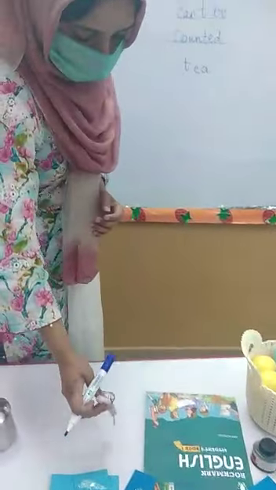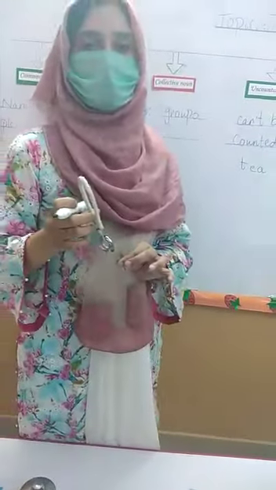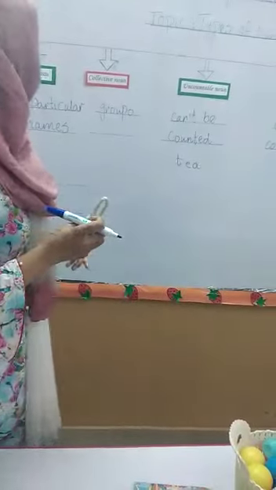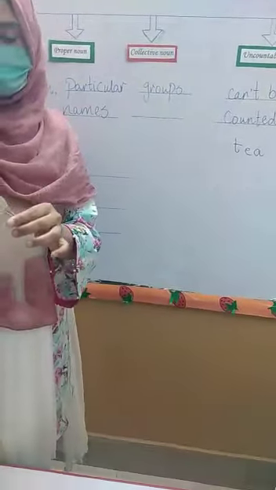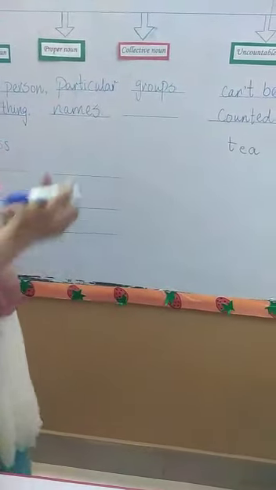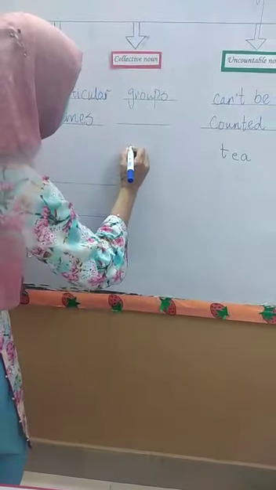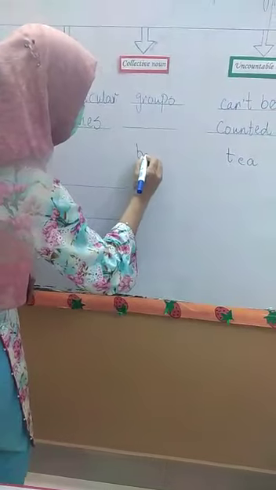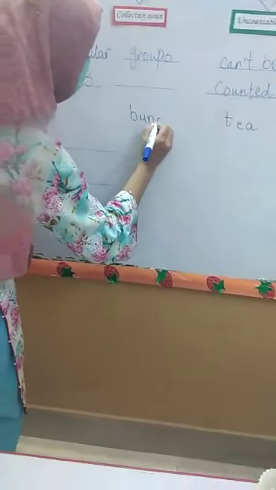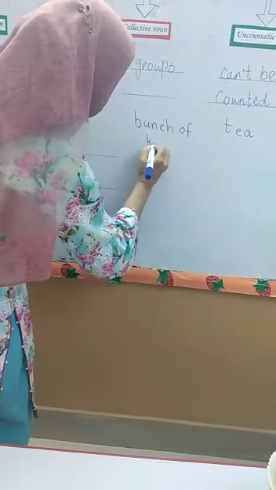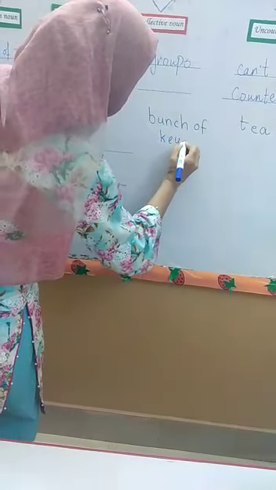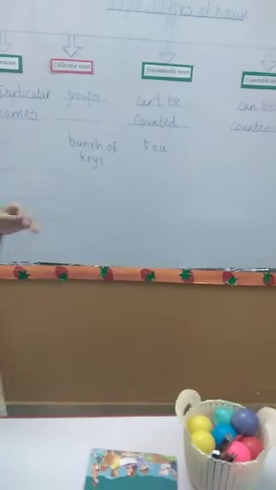It is a bunch of keys. So a bunch of keys is a collection of keys. So it is a collective noun. Bunch of keys is a collective noun.